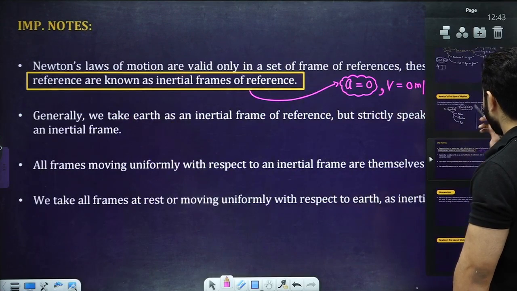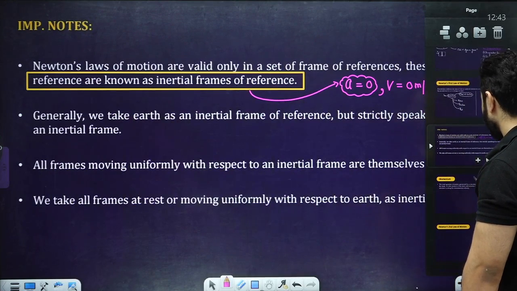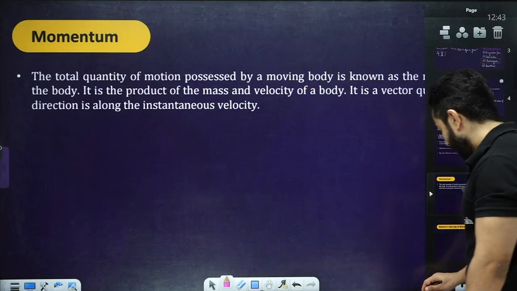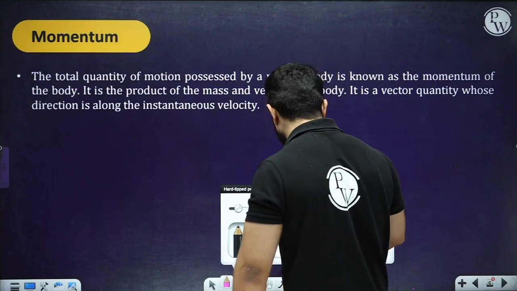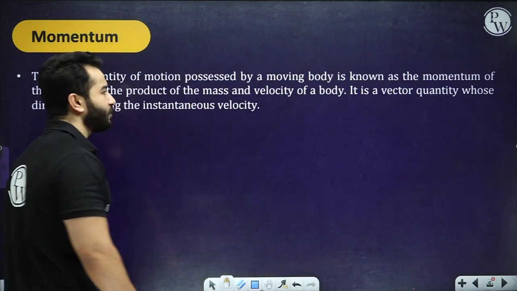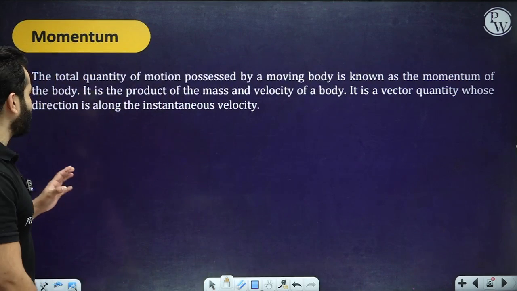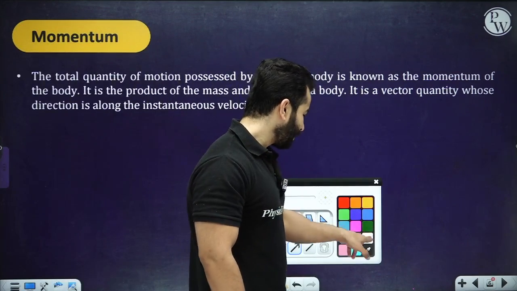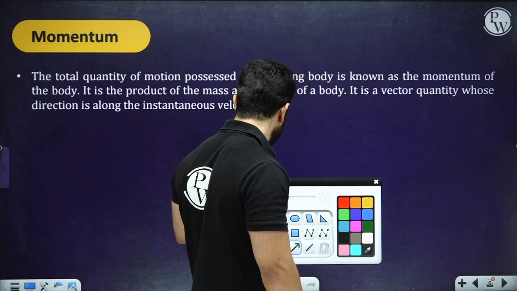Now, after learning Newton's first law of motion, let's quickly jump to something called momentum. A very easy thing. Momentum is nothing but the quantity of motion, right? The total quantity of motion possessed by a moving body is known as the momentum of the body. It is the product of mass and velocity. All right, let me draw it vectorially. That will be a good idea.